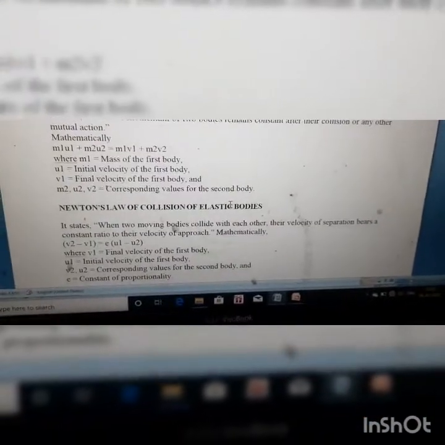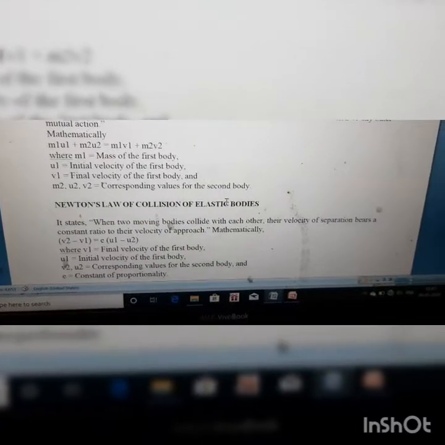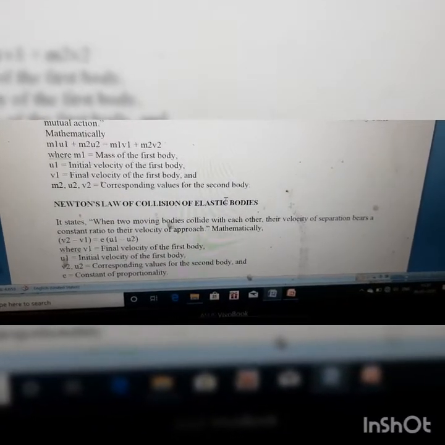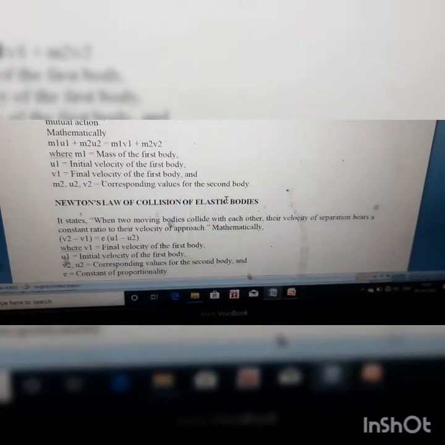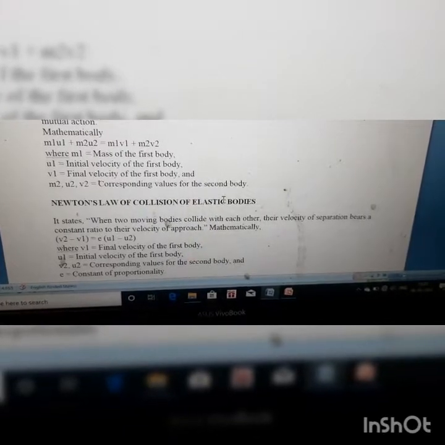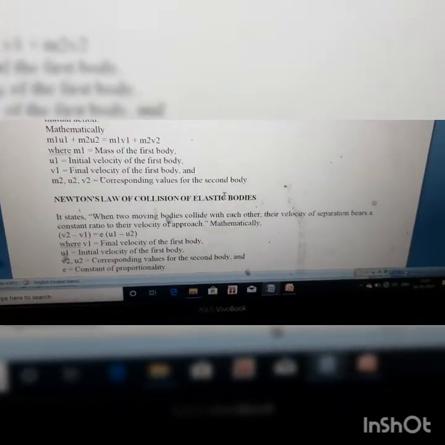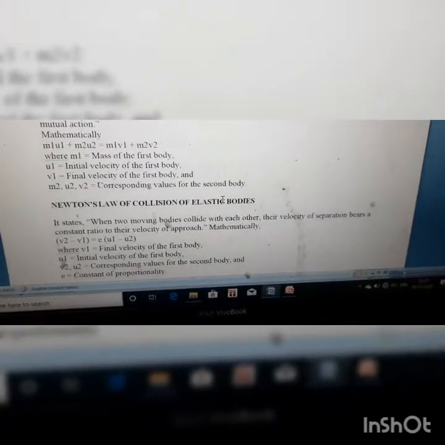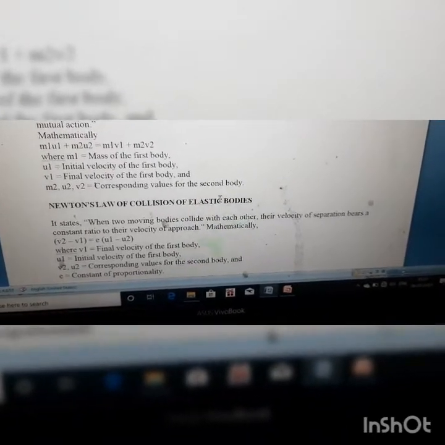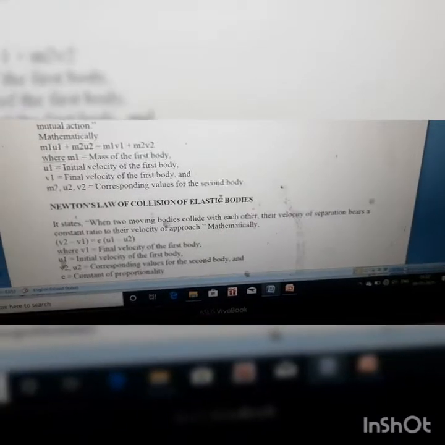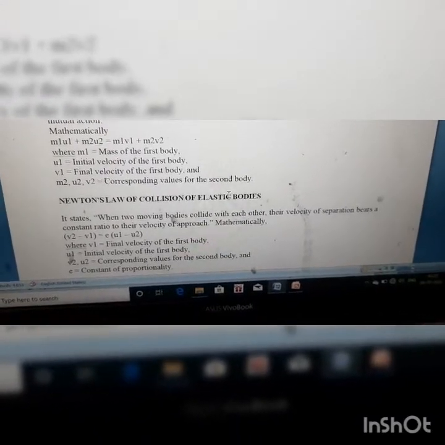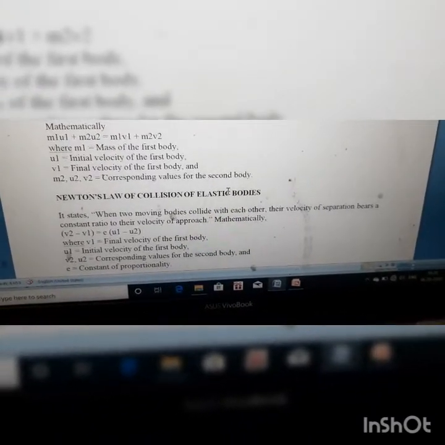So what is Newton's law of collision of elastic bodies? It states that when two moving bodies collide with each other, their velocity of separation bears a constant ratio to their velocity of approach. So what is the velocity of separation? The velocity of separation is the difference between the final velocities of the two objects. So that is v2 minus v1.